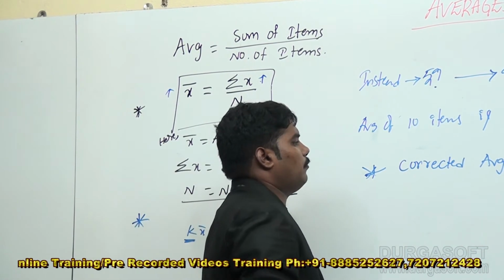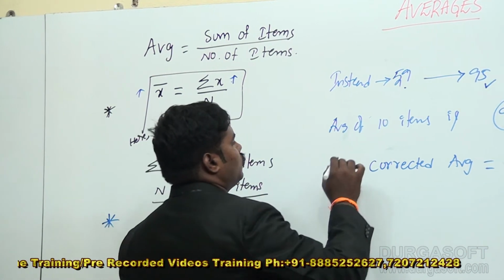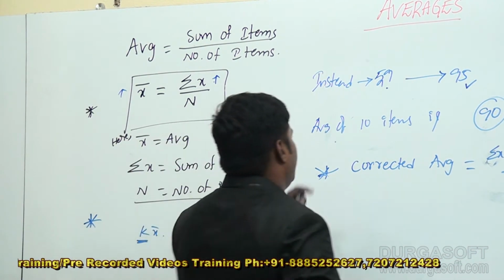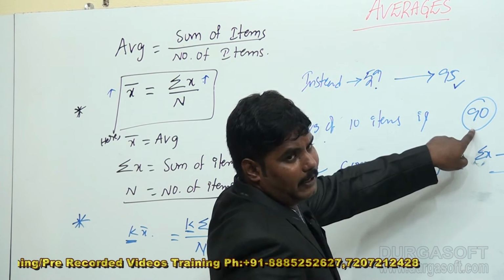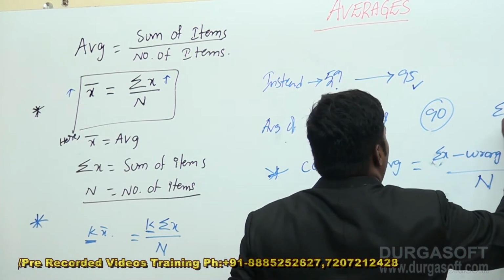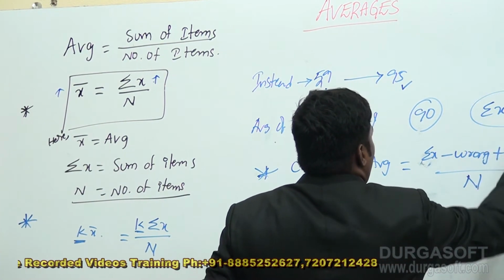By applying the formula, first you write the sigma x. The average of 10 items is 90, so sigma x is 900.